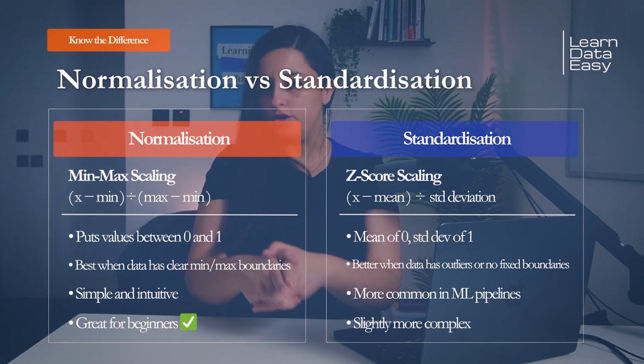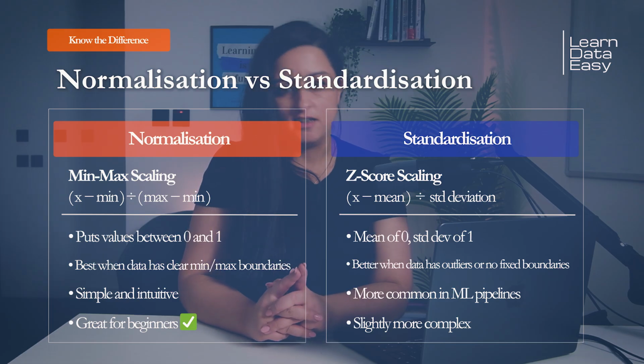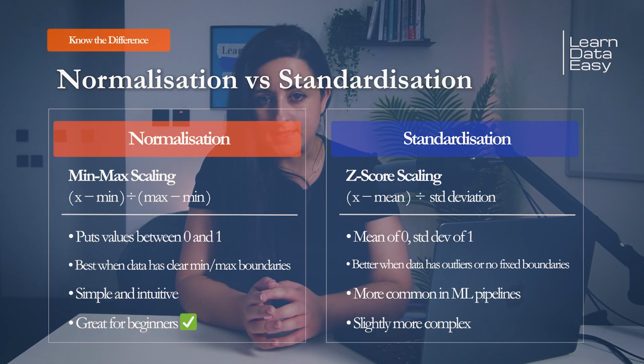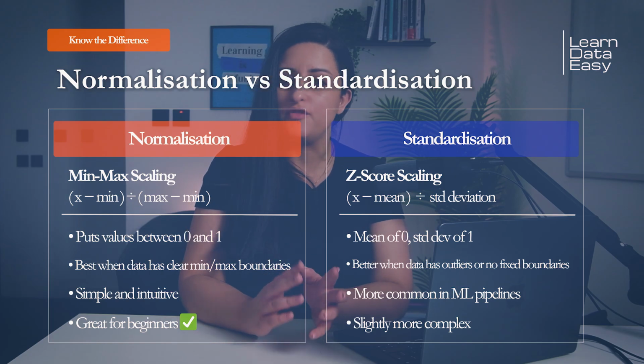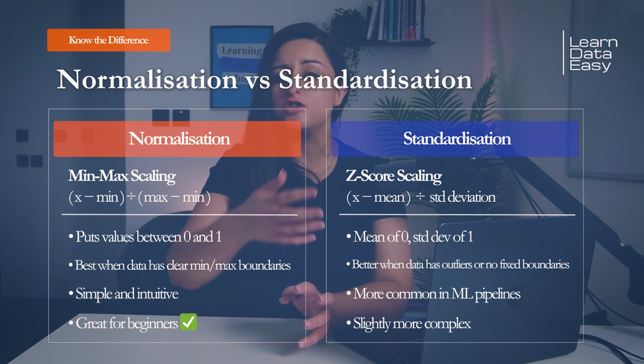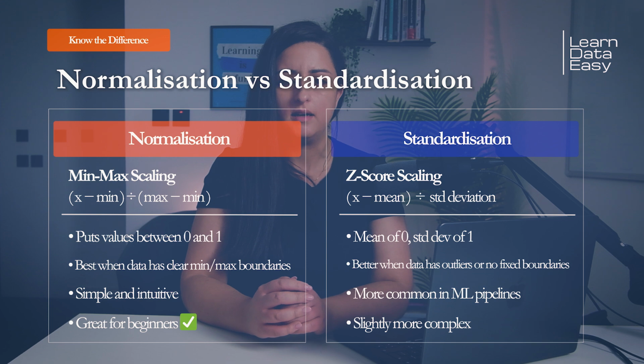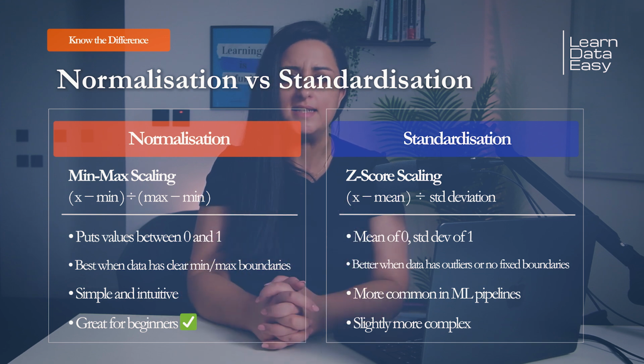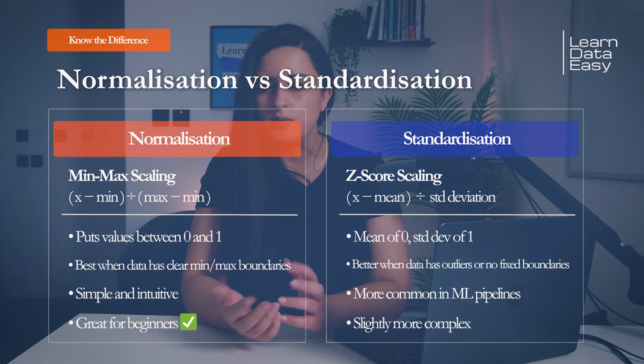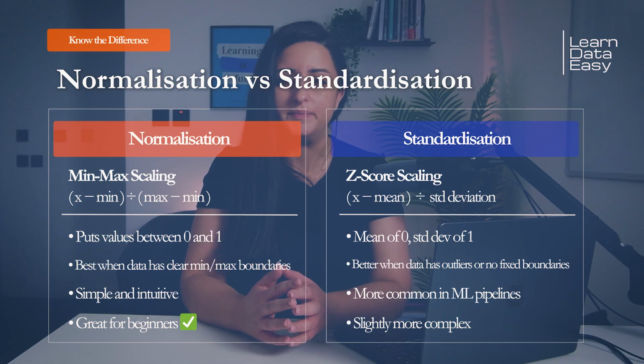So which one should you use? Normalization is often useful when data has clear minimum and maximum boundaries. Standardization is often better when data contains outliers or it doesn't have fixed boundaries. For beginners, start with normalization. It's simpler, intuitive, and very, very common.